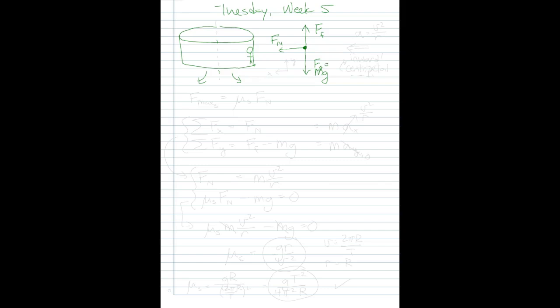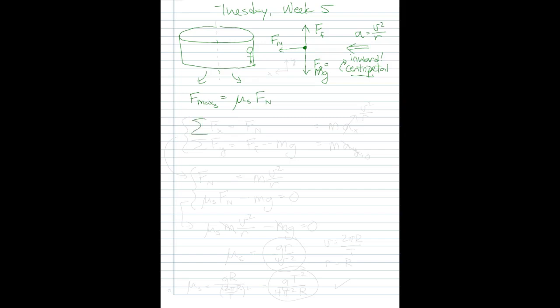So what's going on in this problem? Well, this problem has an acceleration inward. And inward means centripetal. It means center seeking, actually. The word centripetal just means an inward acceleration. And this acceleration is v squared over r. So it's just an acceleration, not a force. And so there's in fact only 3 forces in this problem. And the maximum that friction can do as static friction is mu s times the normal force.